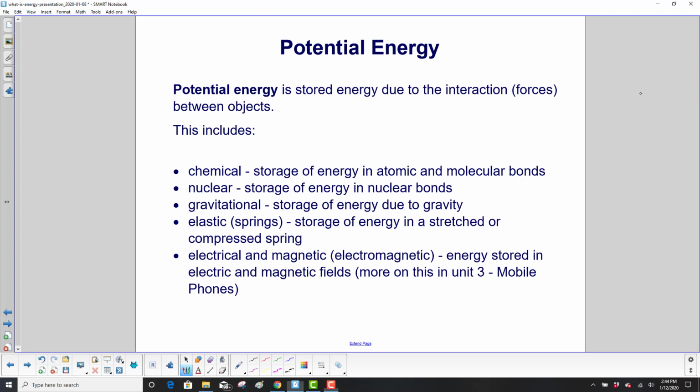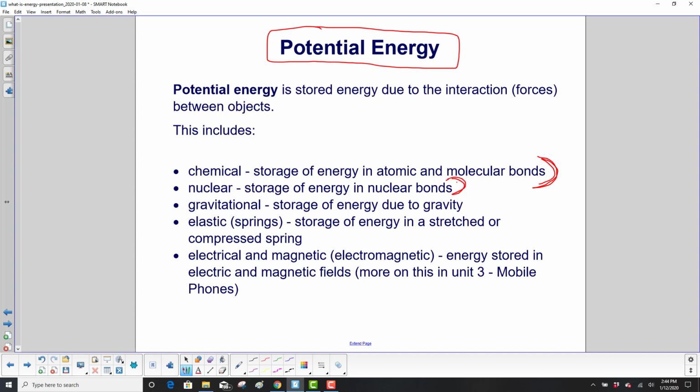And here's the other major energy classification that we will use. Potential energy. That's the energy that is stored due to the interaction, that is, forces between objects. It includes chemical energy. It's where you store energy in atomic and molecular bonds, and when you break those bonds, you release the energy. Nuclear, the bonds of the nucleus.